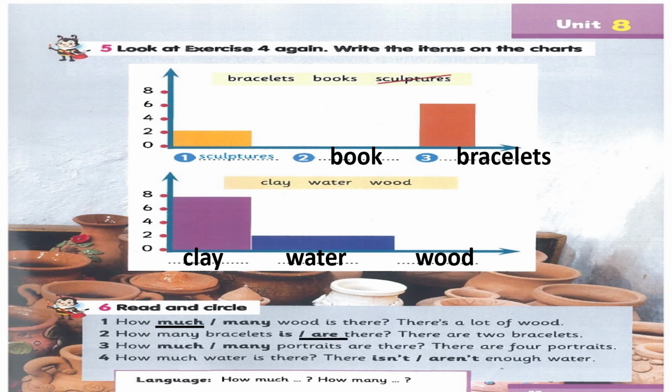Thank you. Number 3. How much, many portraits are there? There are 4 portraits. Portraits, I can count it, right? So it will be how many? Thank you. Number 4. How much water is there? There aren't enough water. Focus, guys. We cannot count water, right? So it will be there isn't enough water. Thank you so much, guys.